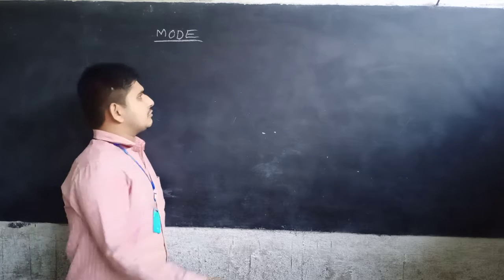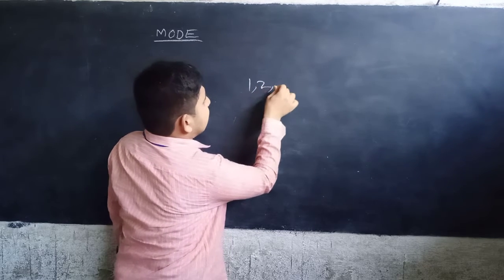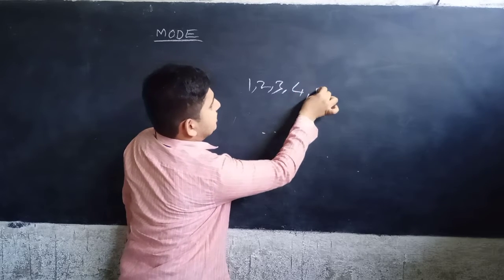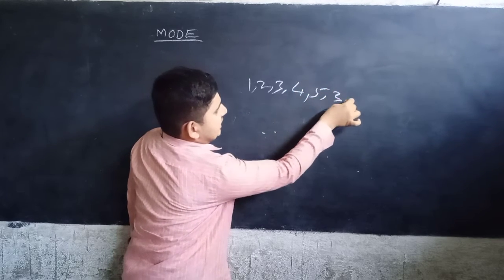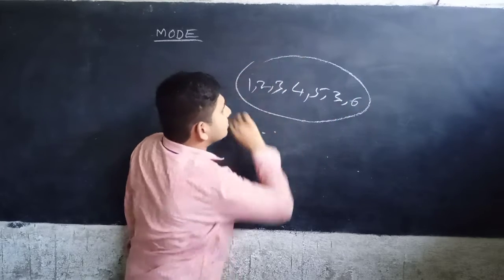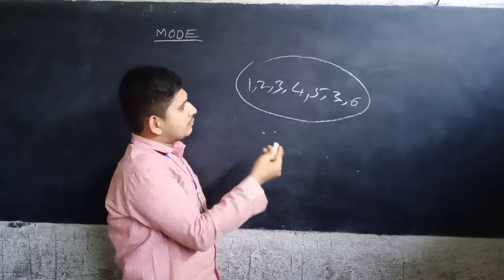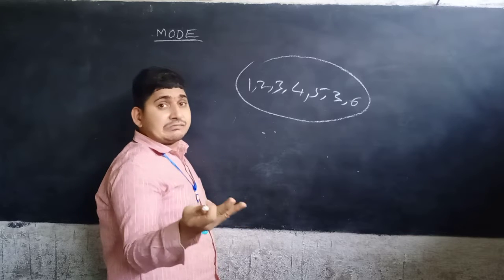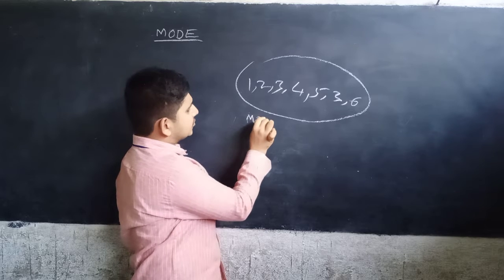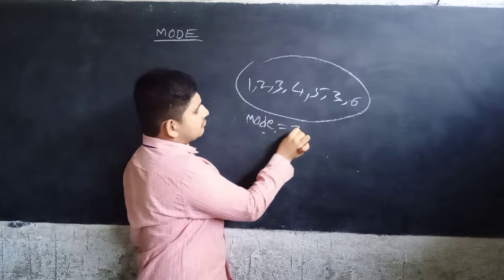First of all, see 1, 2, 3, 4, 5, 3, 6. Actually, this is ungrouped data. Now, what is the mode? Mode equal to 3. Why mode equal to 3?